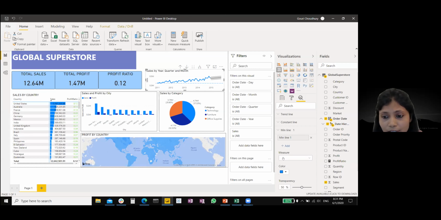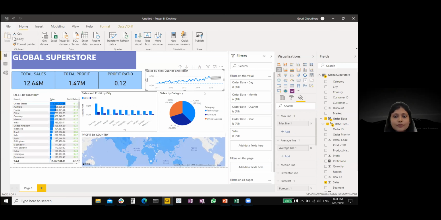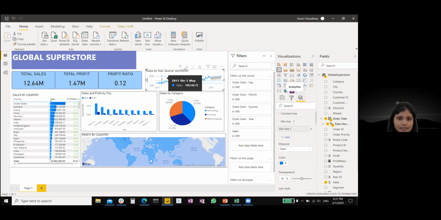So it will basically show the minimum sales that has happened, the maximum sales, and the average sales. So from these lines, you can see what is the minimum sales that has happened for this data from 2011 to 2014.